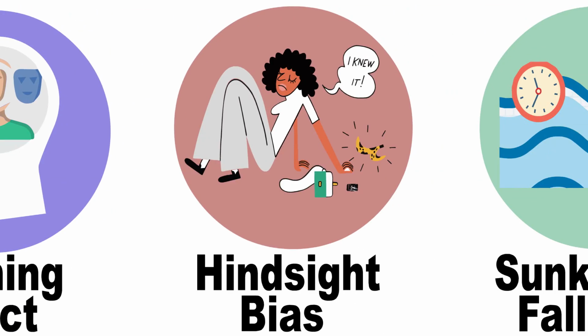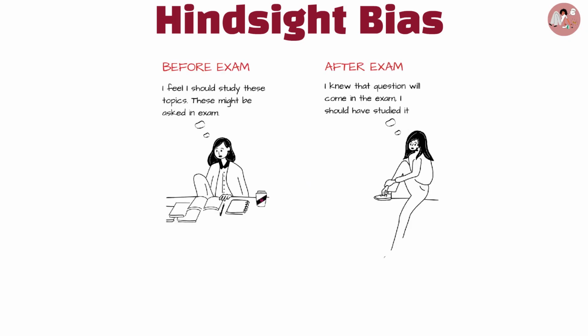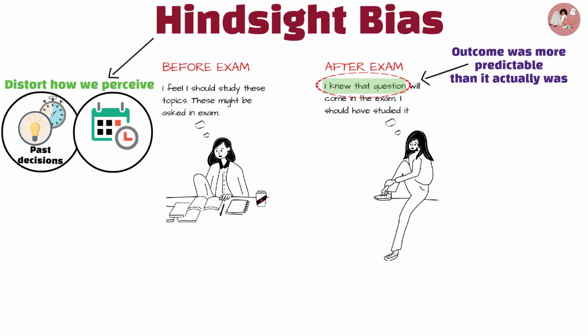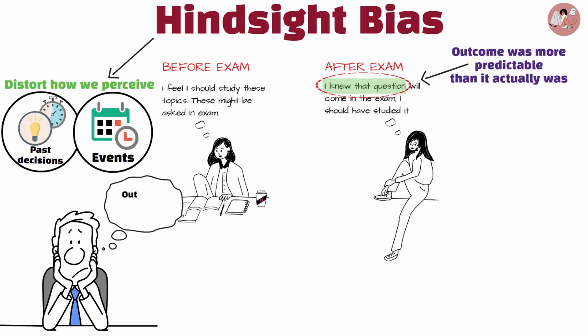Hindsight bias. Hindsight bias is the tendency to believe, after an event has occurred, that we knew it all along, or that the outcome was more predictable than it actually was. This bias can distort how we perceive past decisions and events, leading us to think that outcomes were obvious or inevitable, even if they were not.